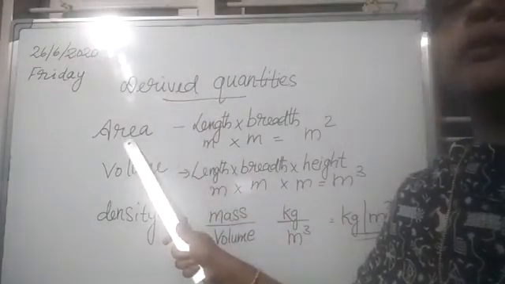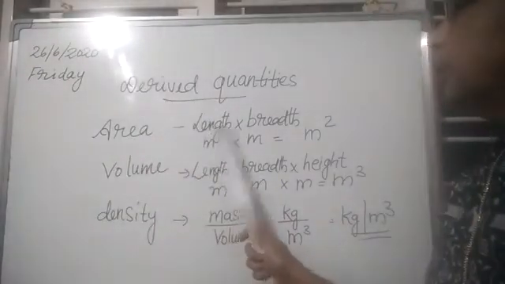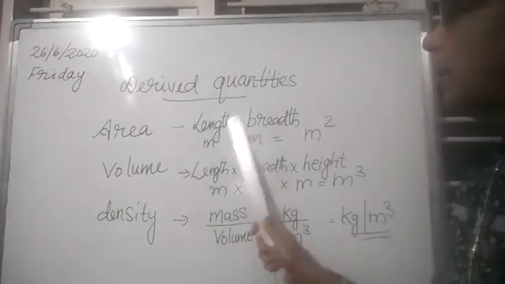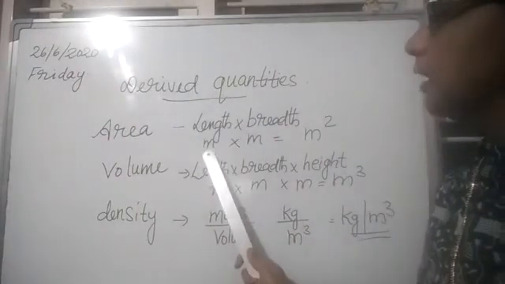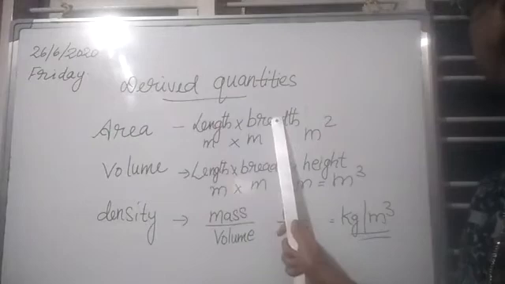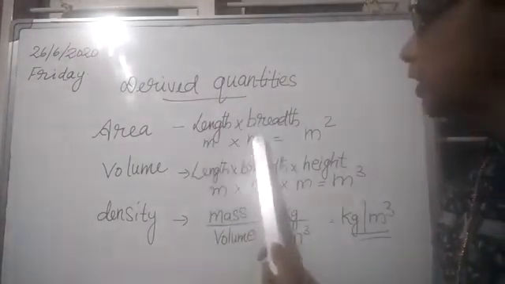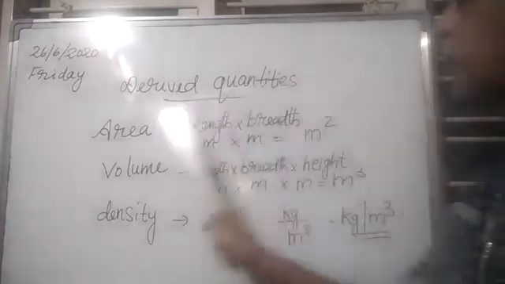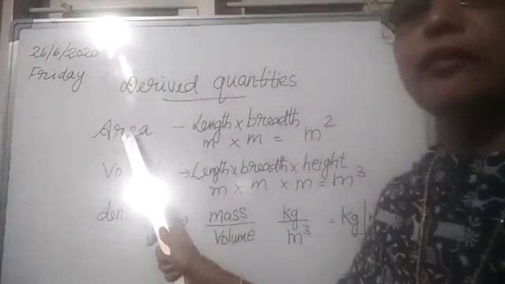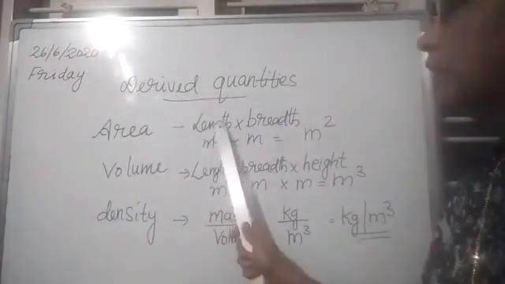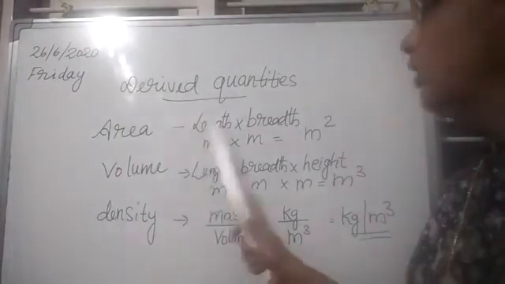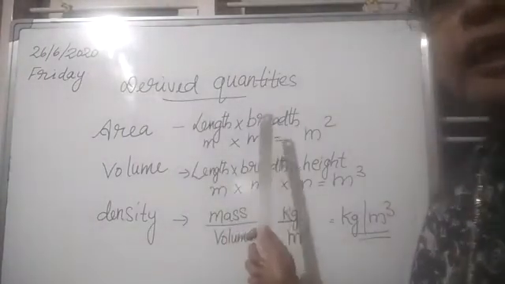Area. Area is length into breadth. For length we use meter. To measure the breadth also we use meter itself. So meter into meter, that is meter square. Area is a derived physical quantity, that is length into, even breadth also is a length, isn't it?